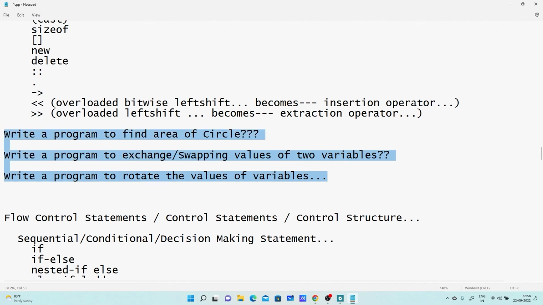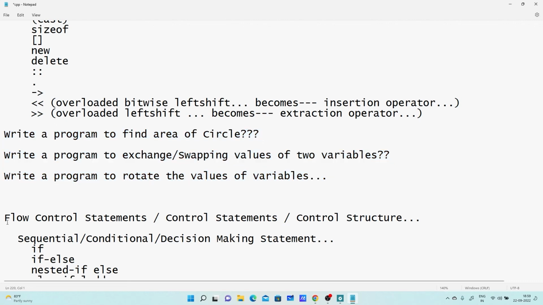So I'm asking you to try these three or four programs on your own. Write a program to find the area of a circle. Second, write a program to exchange or swap the values of two variables. And third, to rotate the values of three variables. So the value of A will be given to B, the value of B will be given to C, and the old value of C will be given to A. That is how you can do the rotation.